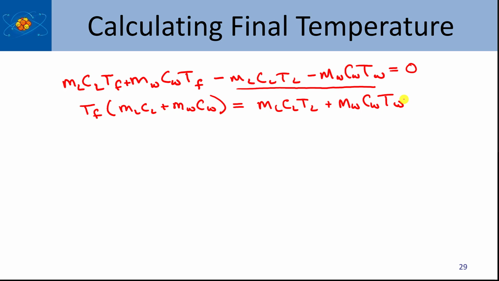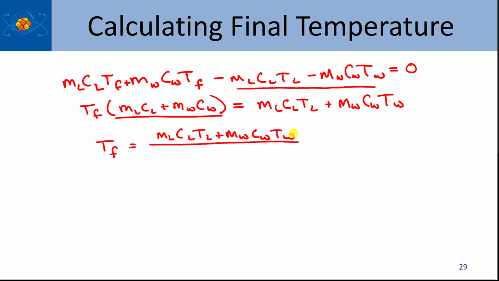Now, to get TF by itself, I need to divide both sides through by this term here. So then I'll have TF is equal to MLCLTL plus MWCWTW, divided by MLCL plus MWCW, like that. Now, we can take all the numbers that we have from the previous slide and plug those in, and then we can solve the equation.